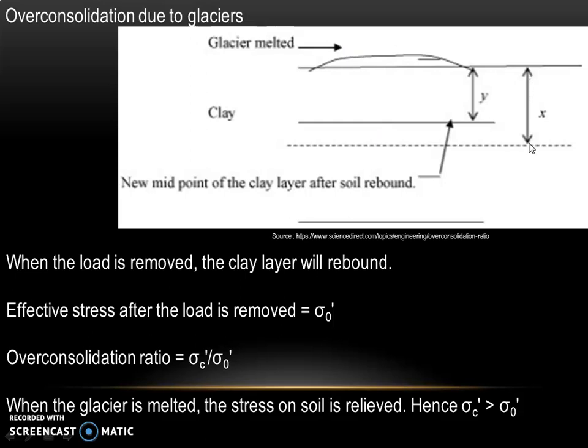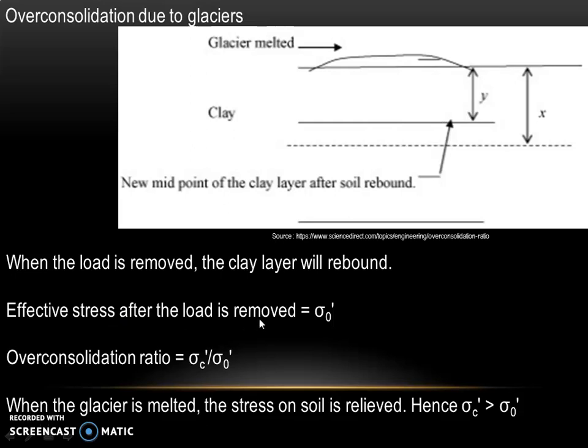Earlier the midpoint of the clay layer was at a depth X when there was a glacier. But due to melting of the glacier, we can see that the clay layer has come down to a depth of Y.